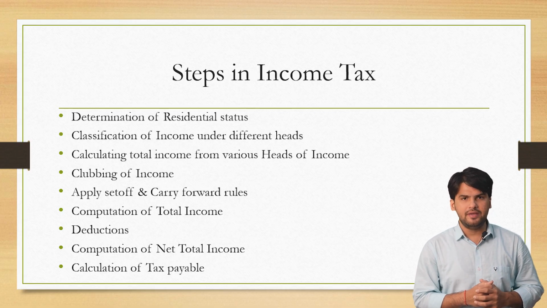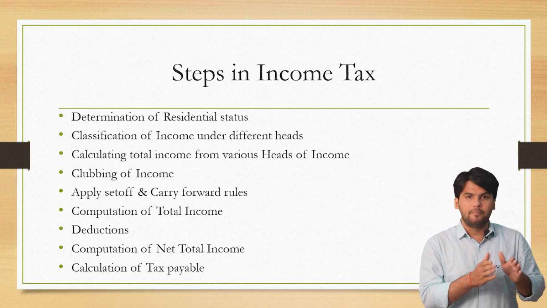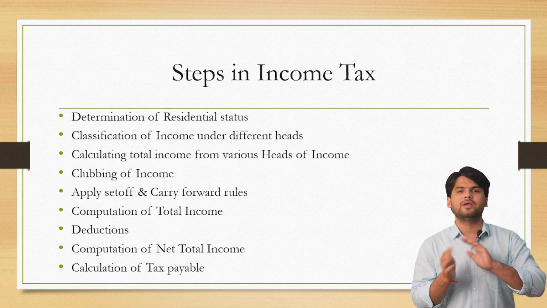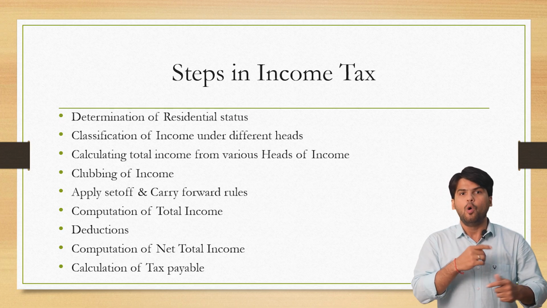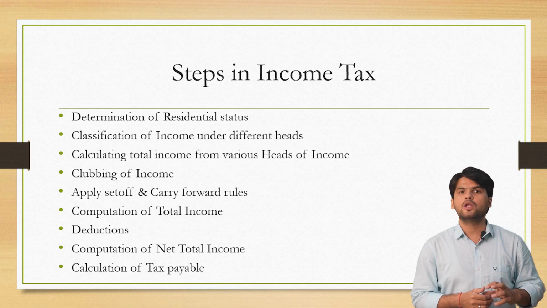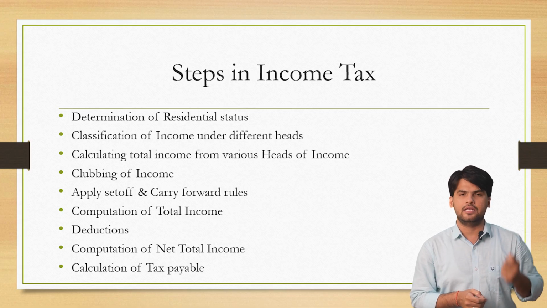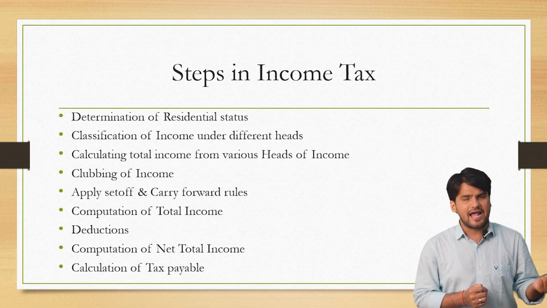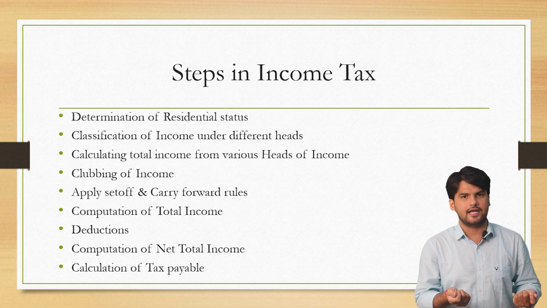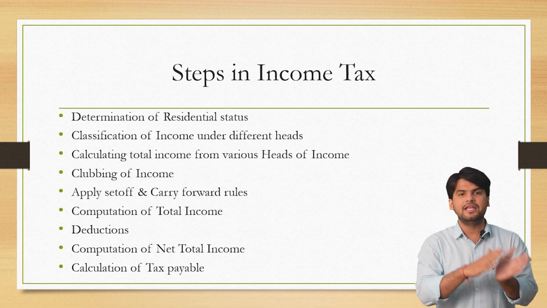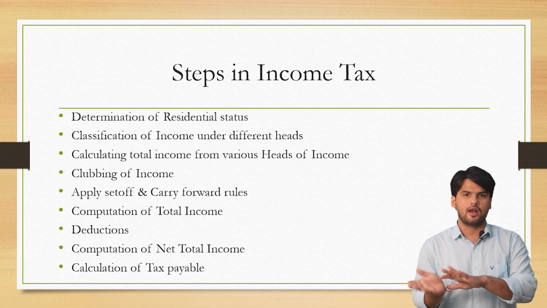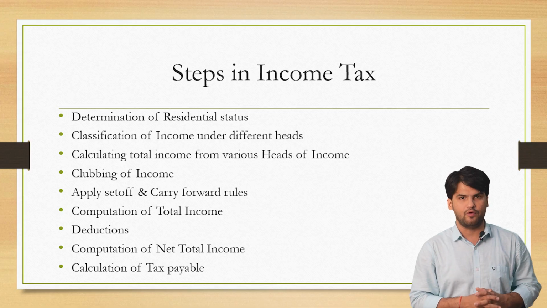Now clubbing provision means if the income of a son is to be clubbed, or is to be considered as the income of the father, what are the provisions, right? If a person who is 12 years old earns any income, will a 12-year-old pay tax on that money? Not necessarily. It might be included in the income of a father or a mother. So those are called clubbing provisions.